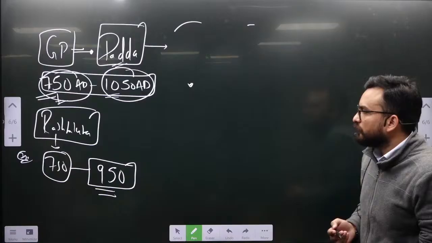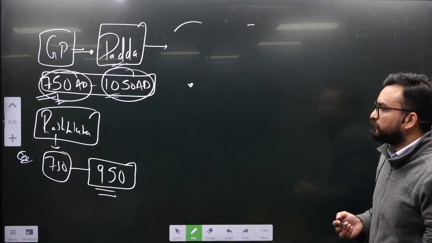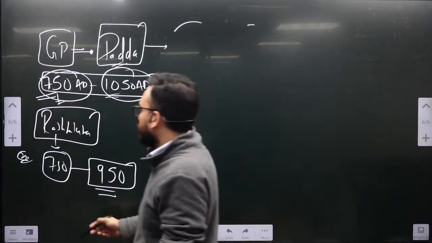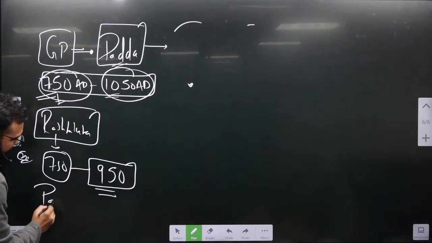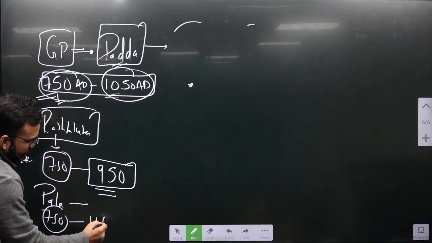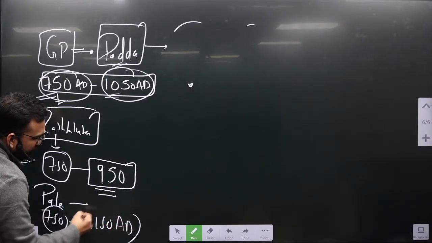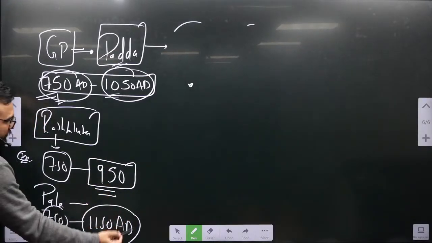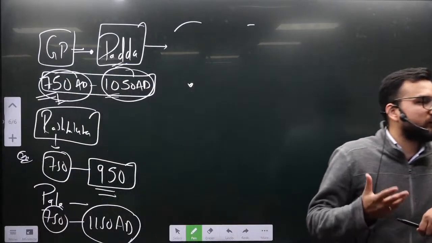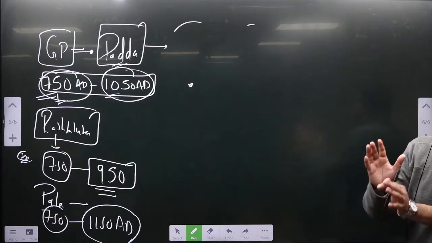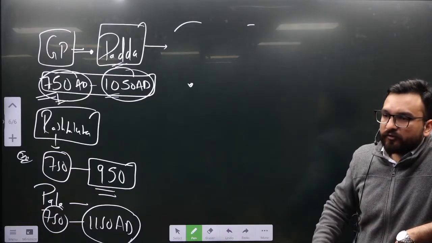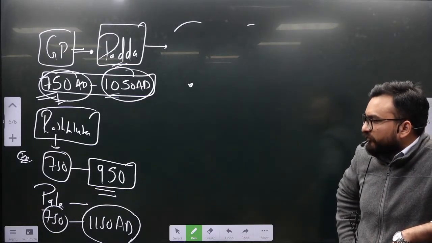Rashtrakutas, 750 to 950. Also over here you write about the Palas' timeline, which I'll be telling you. You write about 750 they also started and 1150 AD. 100 years more than Gurjar-Pratiharas, 100 years less than Rashtrakutas. Then only you will be telling me when Dharampala was existing. Otherwise it will be difficult for you to remember separate timelines for Dharampala, separate timelines for Krishnavan. It will be difficult for you, right? 750 to 1150.